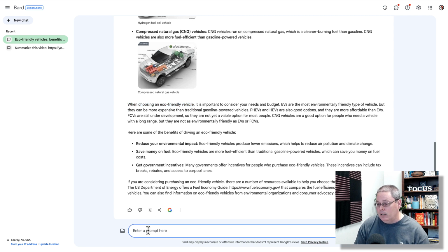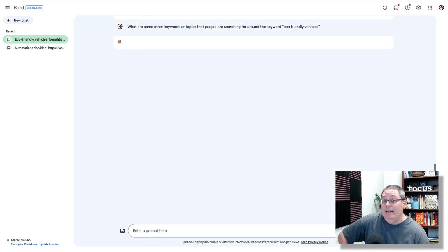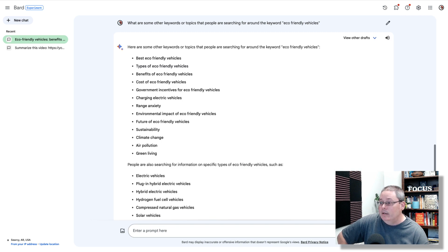So let's go back to Bard here for a second. I went ahead and queried the AI, Bard, the Google experiment: what are some other keywords or topics that people are searching for around the keyword eco-friendly vehicles? It's thinking about it in the background, and here are some other keywords or topics that people are searching for around the keyword eco-friendly vehicles. Then you can see here, best eco-friendly vehicles, types, benefits, government incentives. And again, this is the idea around sustainability, climate change, air pollution, green living, going with topics and the ideas really that we're trying to compare.